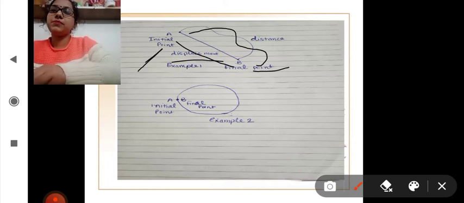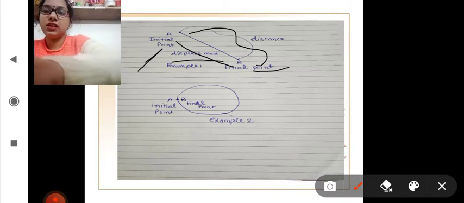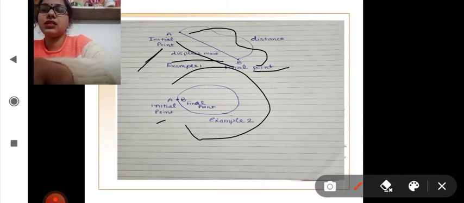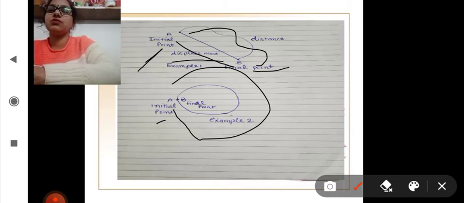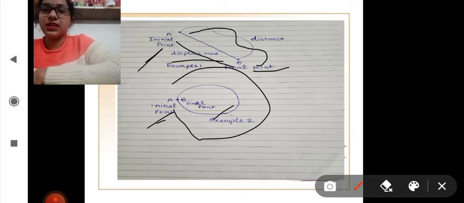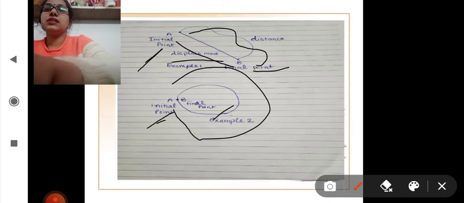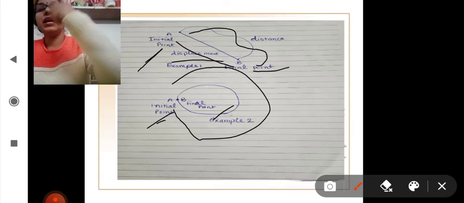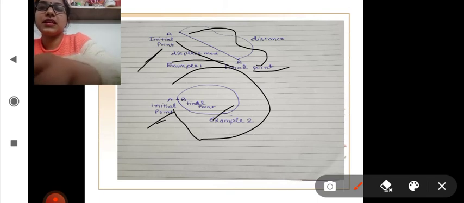Distance can never be zero, but displacement can be zero, negative as well as positive. To understand this, the object starts from point A, and after covering a path it reaches point B, which is also at point A. That means initial point and final point both are at the same place, same point. That means distance covered by an object is 2 pi r, whereas the displacement here is 0.